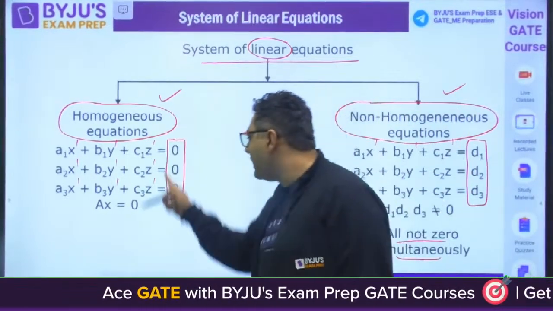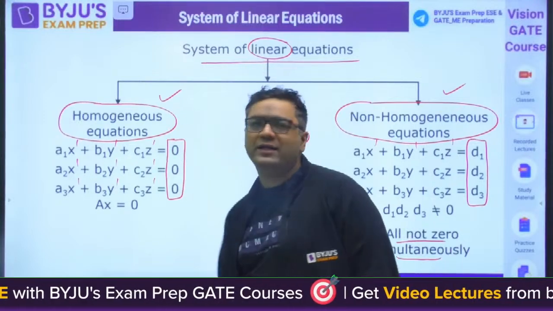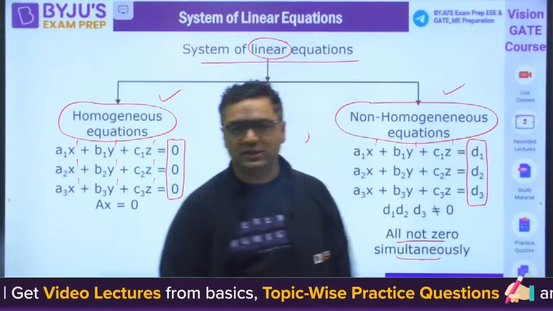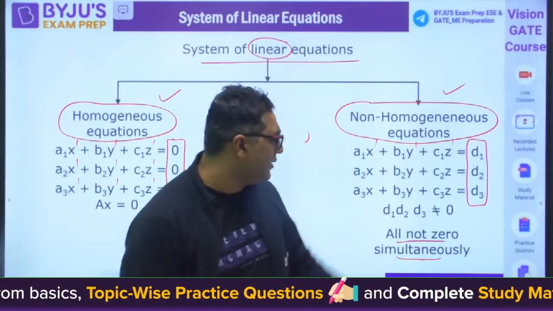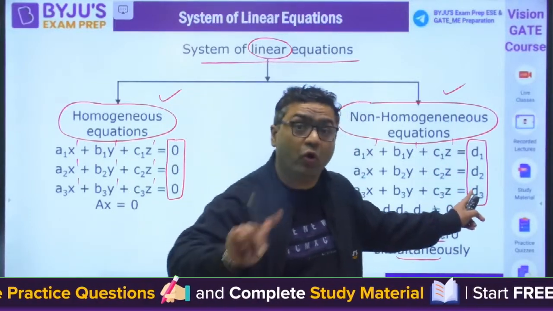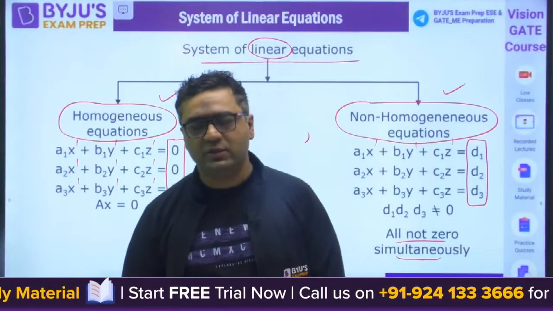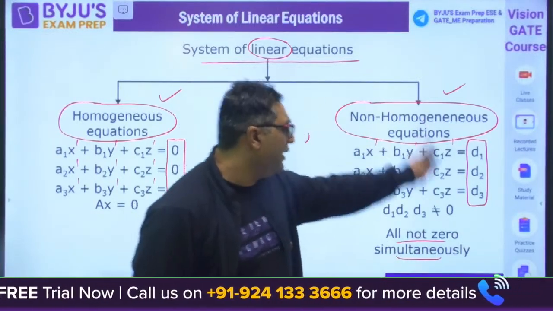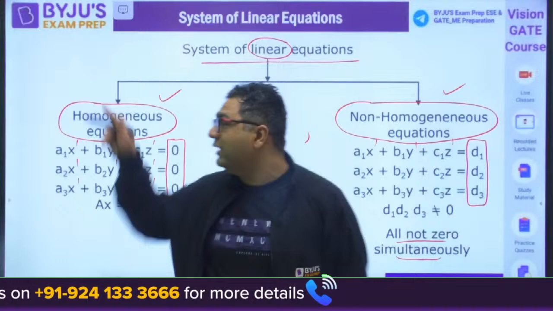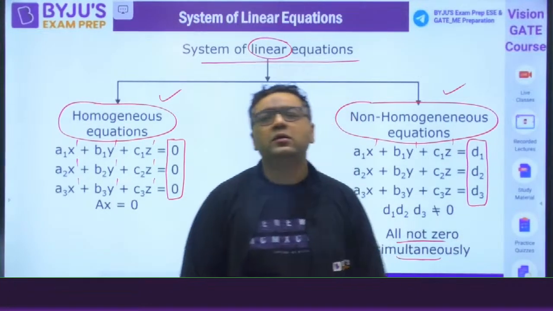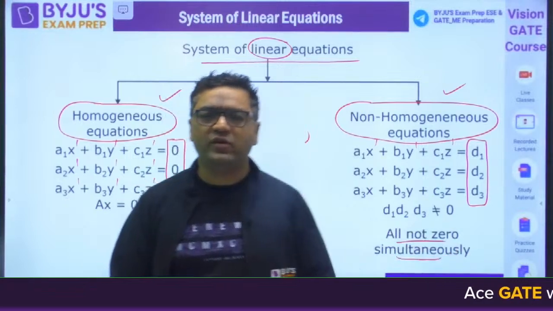If the right hand side in all the equations is 0, we call it homogeneous. If the right hand side is non-zero, we call it non-homogeneous. Then you may be saying, sir, D1, D2, D3 all should be non-zero. No, if any one is non-zero, it is a non-homogeneous system of equations. If D1, D2, D3 all become 0, then only it will become homogeneous. So any one should be non-zero to make it non-homogeneous.